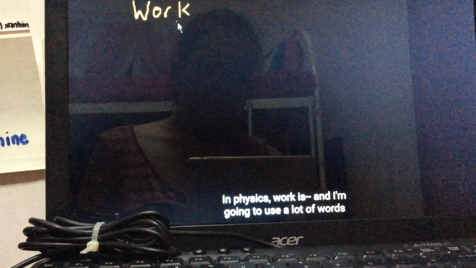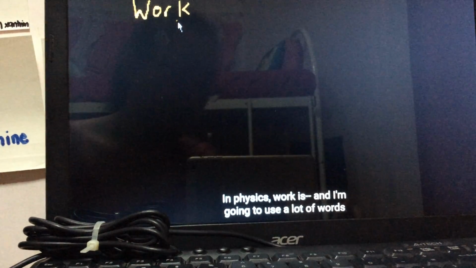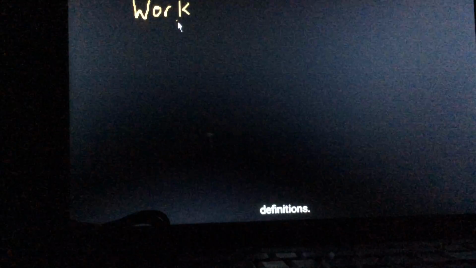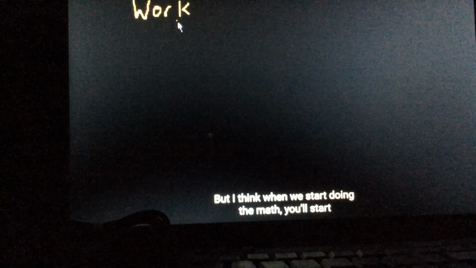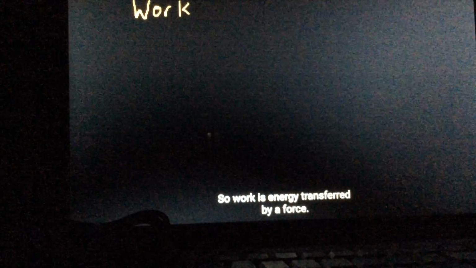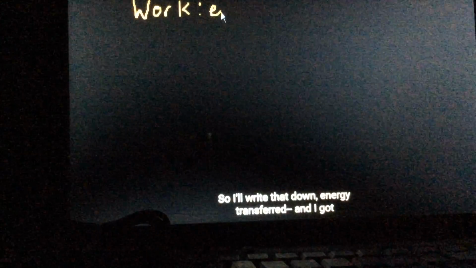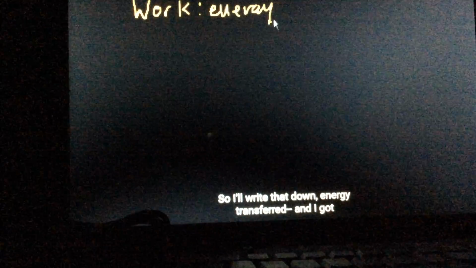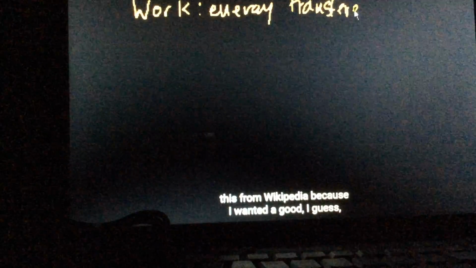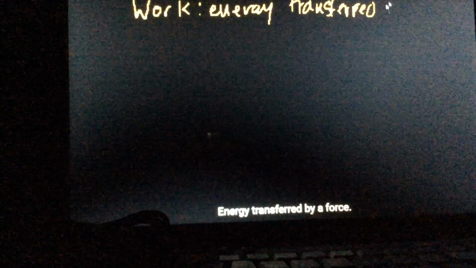In physics, work is, and I'm going to use a lot of words, and they actually end up being kind of circular in their definitions. But I think when we start doing the math, you'll start to get at least a slightly more intuitive notion of what they all are. So work is energy transferred by a force. So I'll write that down. Energy transferred. And I got this from Wikipedia because I wanted a good, relatively intuitive definition. Energy transferred by a force.